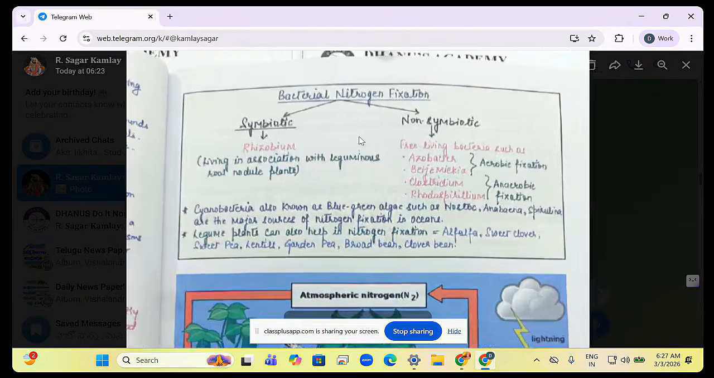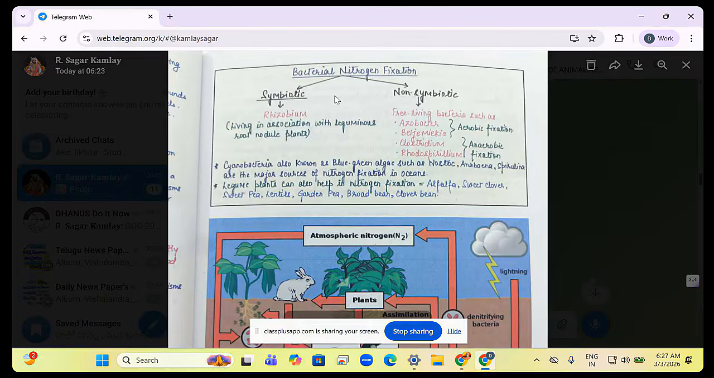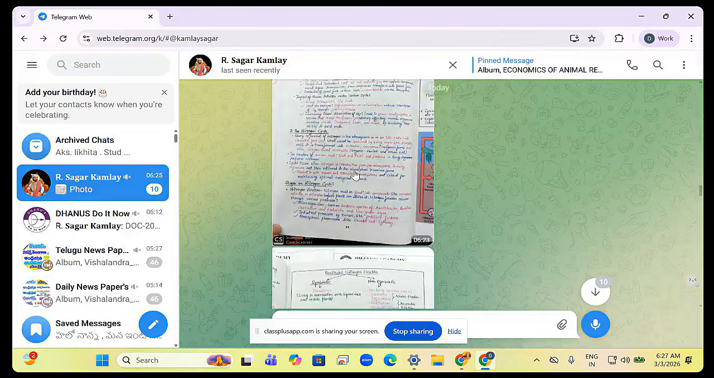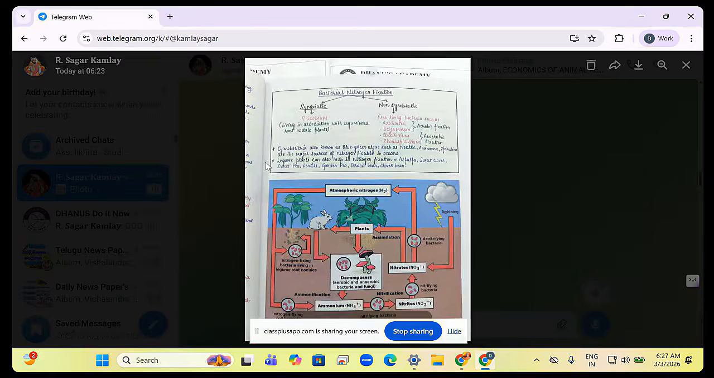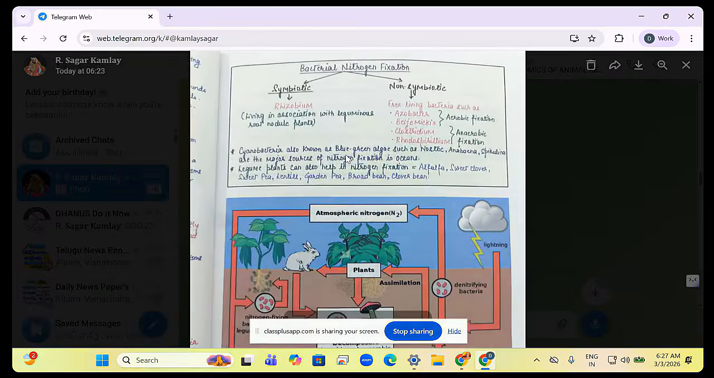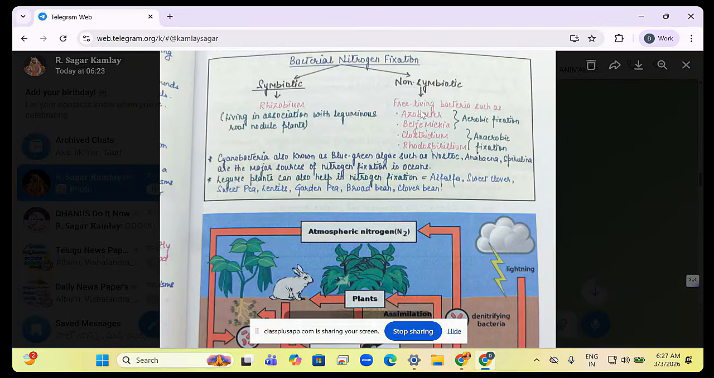Next, bacterial nitrogen fixation. So bacteria can fix nitrogen, that is what I said earlier. Bacteria are of two types: symbiotic bacteria and non-symbiotic bacteria. Symbiotic means rhizobium bacteria, which live in association with the roots of leguminous plants, in root nodules. So the bacteria are associated with the root nodules, and through that they fix nitrogen. Rhizobium is present on the roots, and through that the roots themselves will fix it.